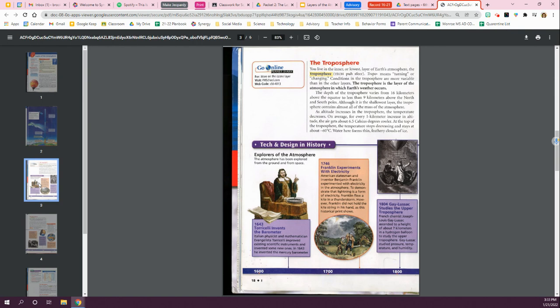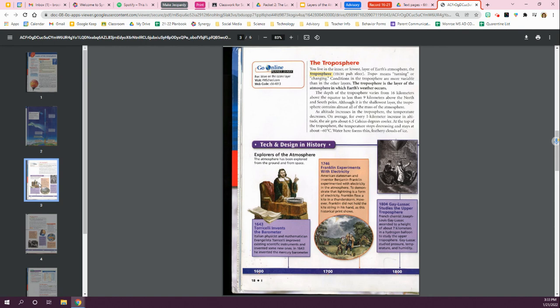Now, the troposphere. You live in the inner or lowest layer of Earth's atmosphere, the troposphere. Tropo means turning or changing. Conditions in the troposphere are more variable than in other layers. The troposphere is the layer of the atmosphere in which Earth's weather occurs. The depth of the troposphere varies from 16 kilometers above the equator to less than 9 kilometers above the north and south poles. Although it's the shallowest layer, the troposphere contains almost all of the mass of the atmosphere.